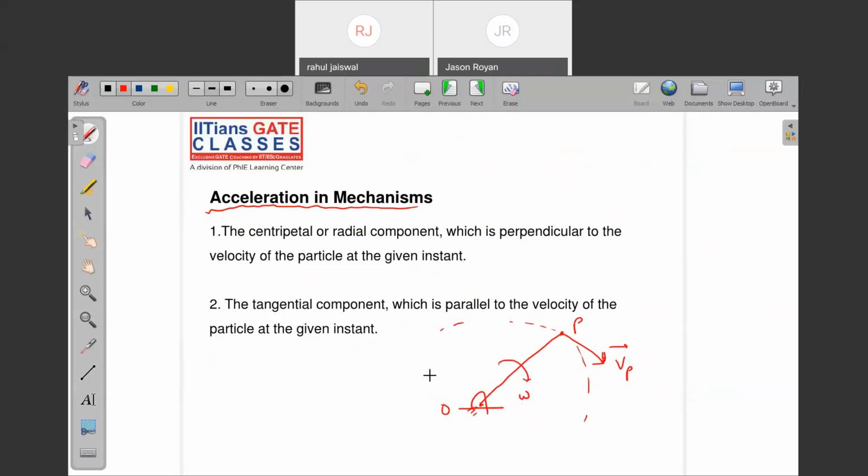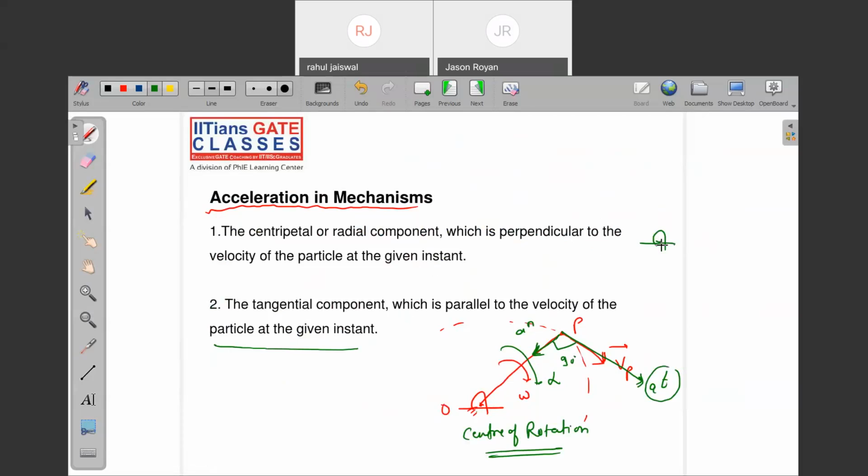But what about acceleration? Let's say this is alpha, the angular acceleration. So this is the tangential acceleration, and this is the normal acceleration. Normal acceleration is the centripetal or radial component, which is perpendicular to the velocity of the particle at the given instant, and the direction is towards the center of rotation. This is the center of rotation. What about tangential acceleration, which is parallel to the velocity of the particle at the given instant?